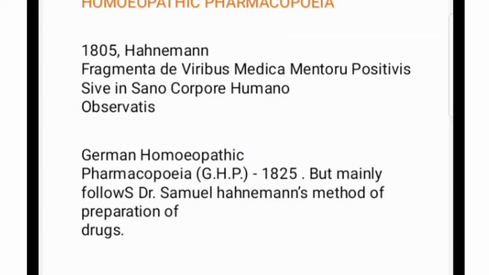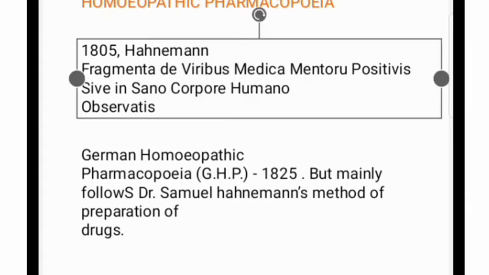This is the first pharmacopoeia by Dr. Hahnemann. These are things you will see or understand entirely from the Organon. But now we already understand our pharmacy topic.